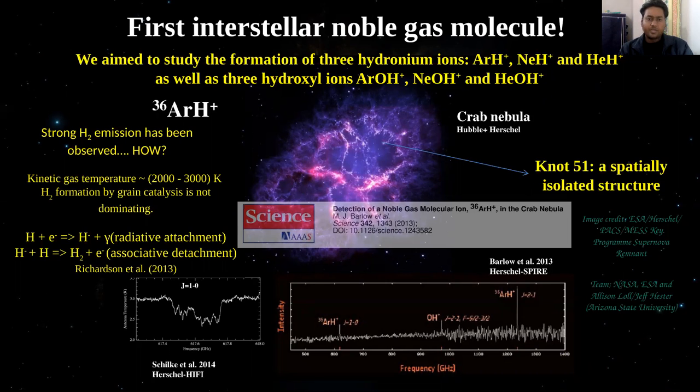After that, Barlow et al. 2013 first identified the first interstellar noble gas molecule, the argonium ion, in the Crab Nebula environment with its J equal to 1-0 and J equal to 2-1 rotational transitions, using the Herschel SPIRE instrument. They also identified prominent transitions of OH+ in strong emission in the same environment.